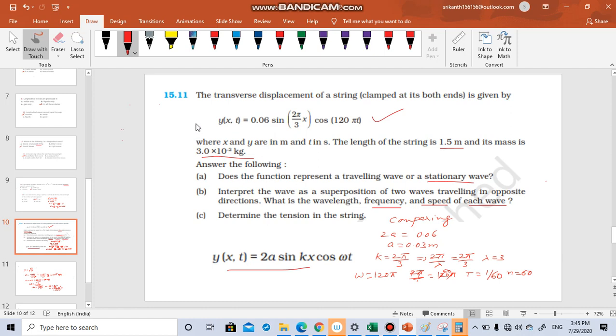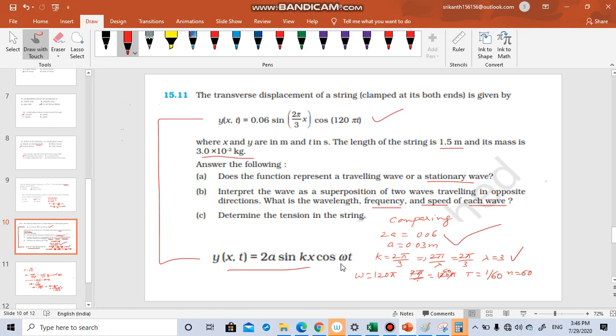So this type of questions, you should compare these two equations. 2a is equal to 0.06, a is equal to 0.03. So here there should be sin kx. k is equal to 2 pi by 3. But what is k? 2 pi by lambda. So from here you are getting lambda is equal to 3.